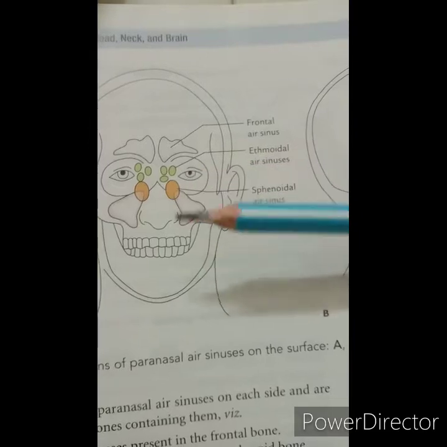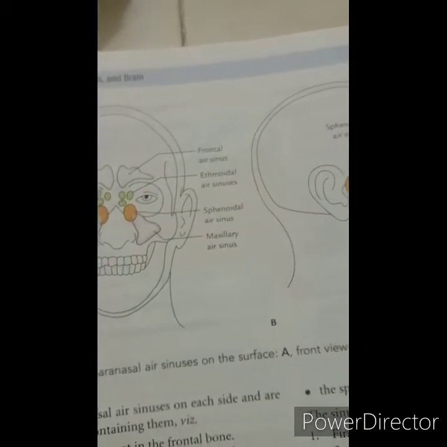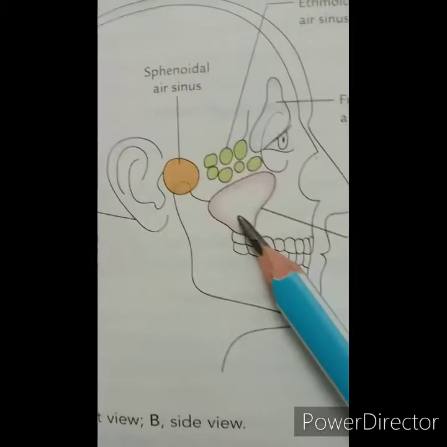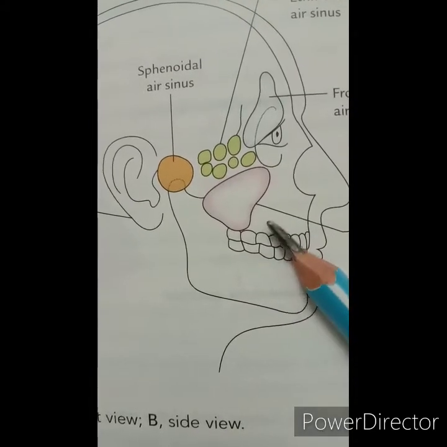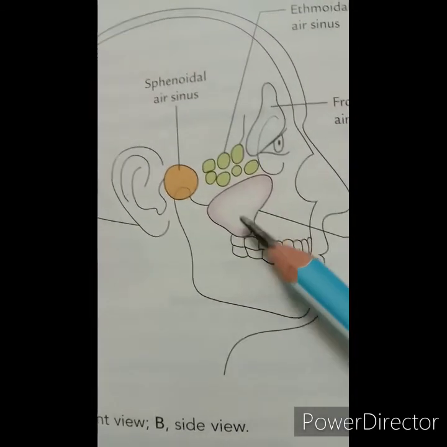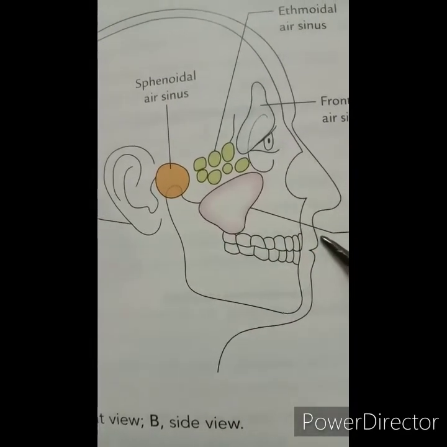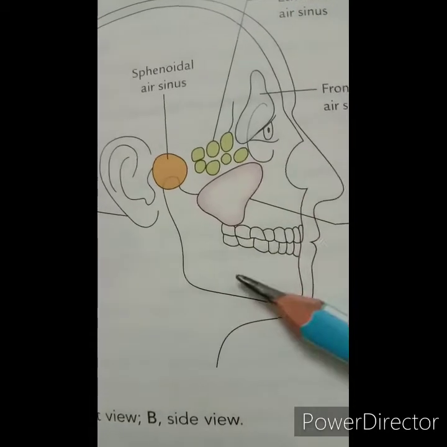The floor is formed by the alveolar process of the maxilla. The floor is marked by several conical elevations produced by the roots of the upper molar and premolar teeth. It is the first paranasal sinus to develop.